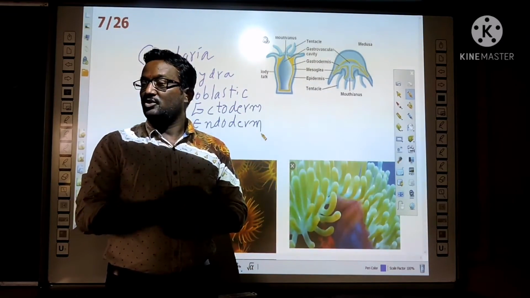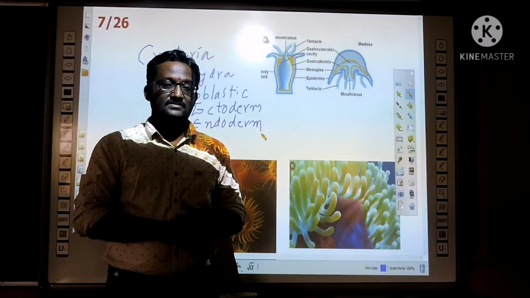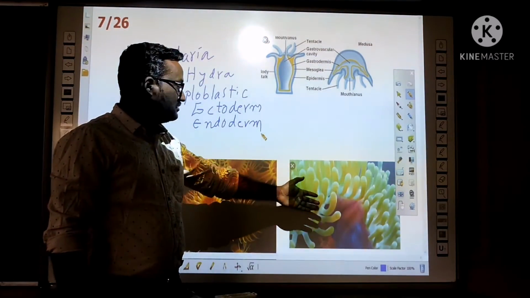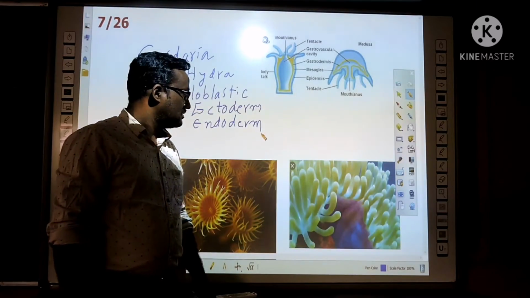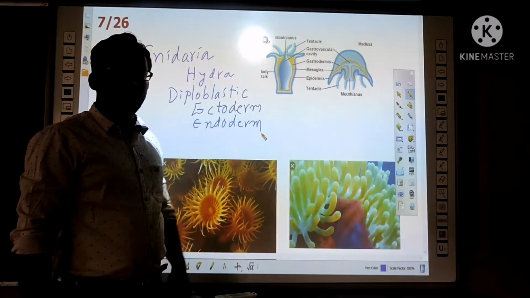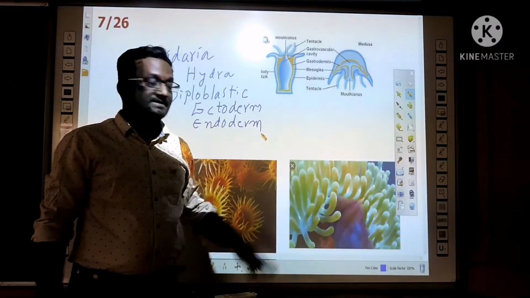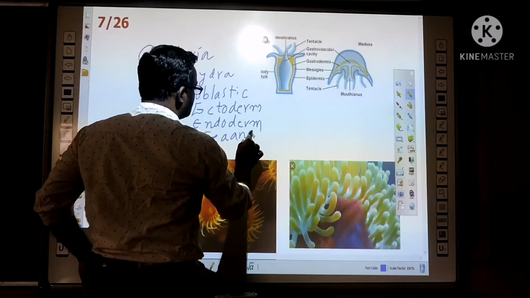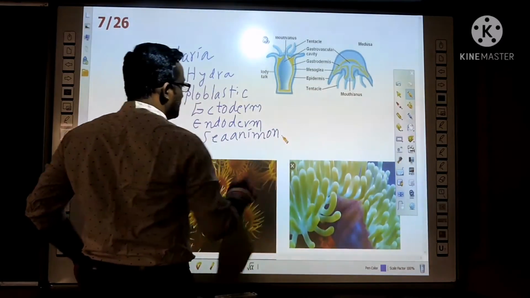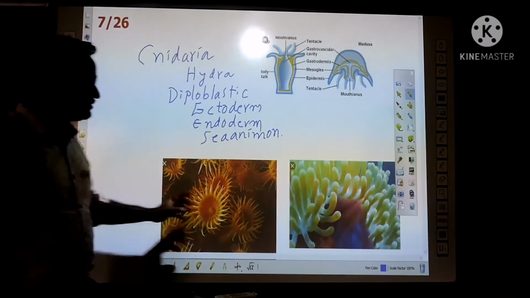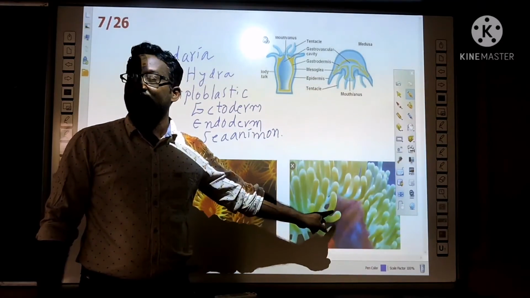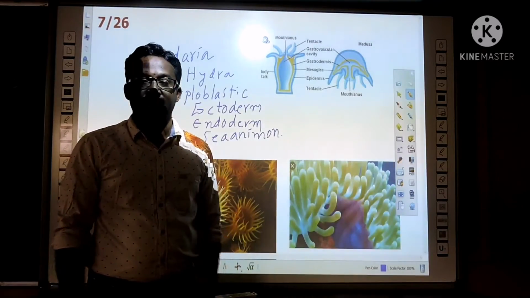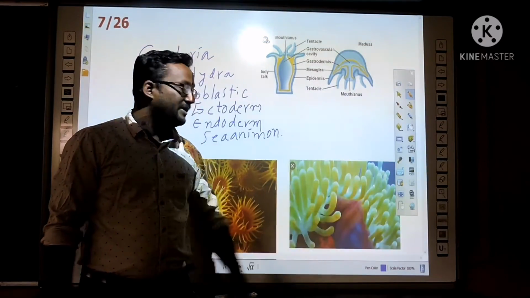Through budding, they reproduce the young ones. For example, hydra, the jellyfish and the sea anemone. Sea anemone is one more example. This is the animal sea anemone. Usually it makes a symbiotic relationship with the clownfish. So clownfish depend on that.